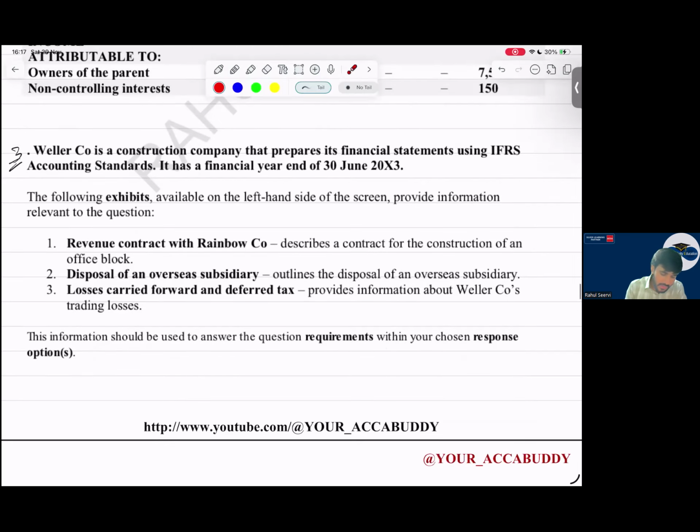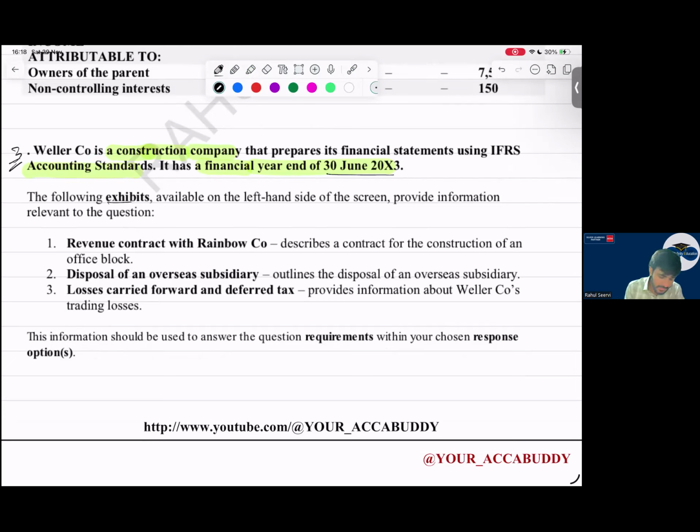W is a construction company. That prepares its financial statements using IFRS accounting standards. It has a financial year end of 30th June 20X3. So the year end is 30th June 20X3.